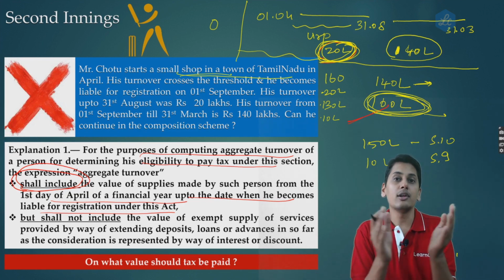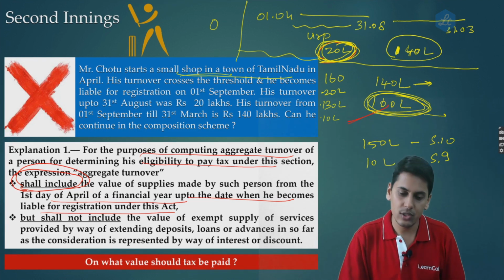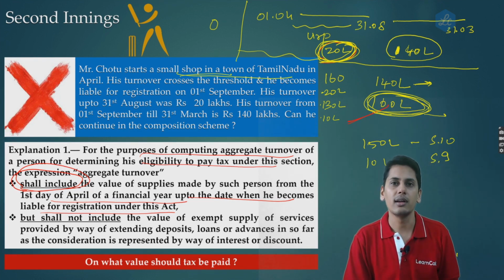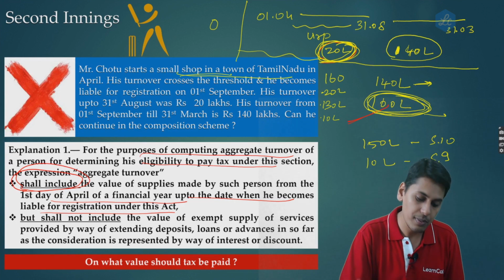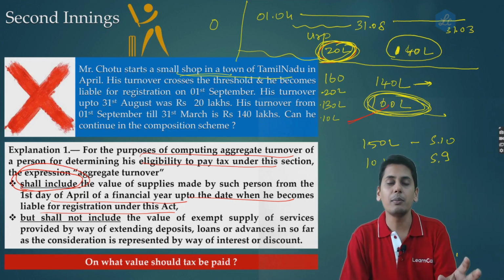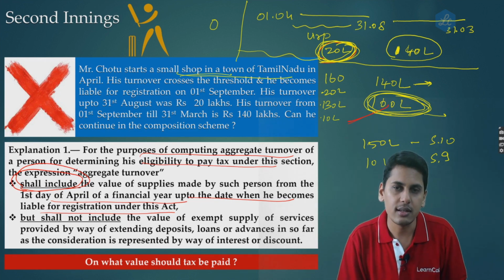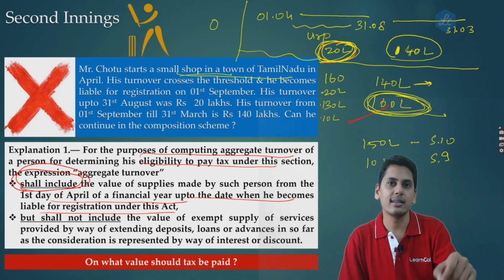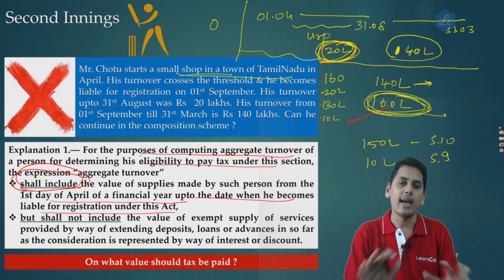So friends, there are two questions which are arising before us. One is, as regards this 20 lakh rupees, will it form a part of aggregate turnover? The answer is yes, it would form a part of aggregate turnover. As we had seen in explanation 1, this first part shall include that period's turnover during when the person was an unregistered person. However, while computing the turnover inside the state, should I pay taxes on 20 lakh rupees also? The answer is no.